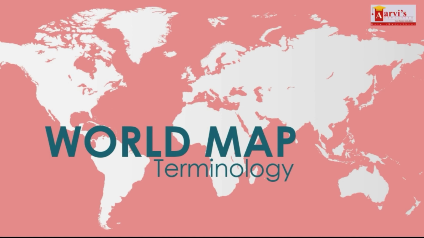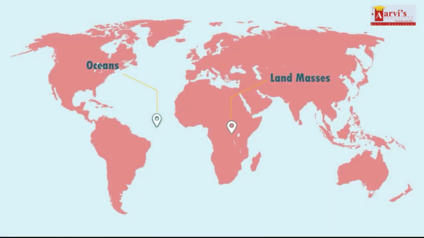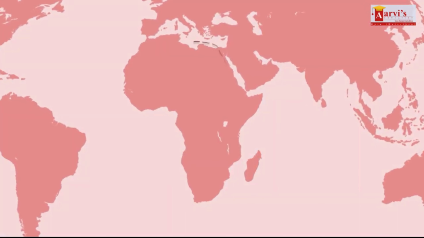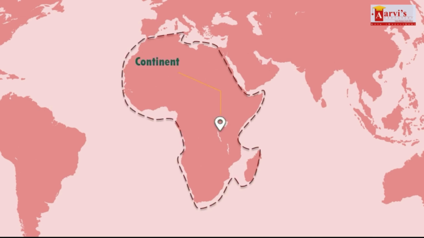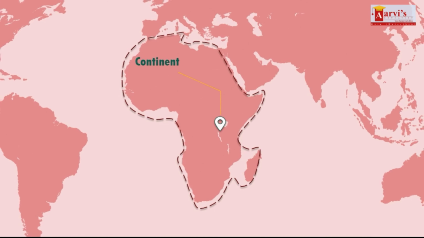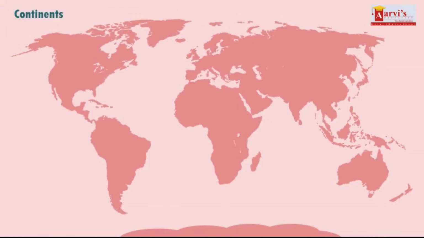In this series of world map, we will find out some terminology related to the world map series. The Earth is made of very large land masses and the oceans. A continent is one of the several very large land masses generally identified by convention rather than any strict criteria. Up to 7 regions are commonly regarded as continents. They are Africa, South America, North America, Australia and Oceania, Asia, Europe and Antarctica.